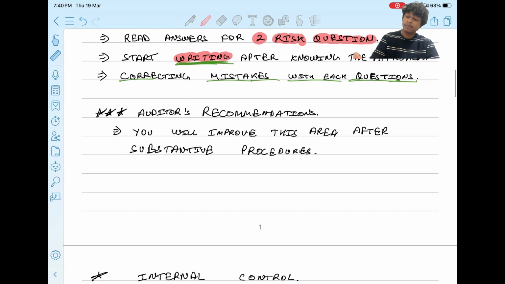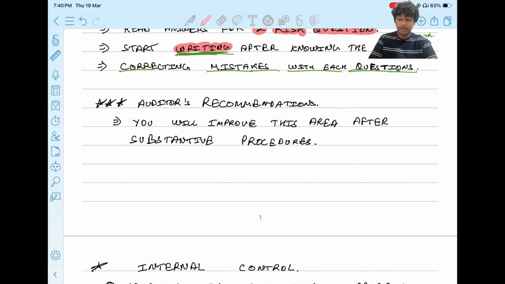As for the auditor's recommendation, as I have already told you, it includes some part of substantive procedures. So after you have completed the substantive procedures part, the auditor's recommendation part becomes a much easier part. You might face problems with audit recommendations in the beginning, but after you do the substantive procedures you will be able to do it easily.